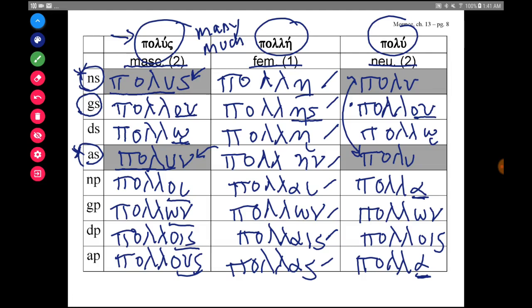So let's say the whole paradigm, beginning with the nominative form. 1, 2, 3. Polu, pollou, pollo, polu, polla, pollon, pollois, polla. And these are the forms for the word many, much in Greek: polus, polé, polu.